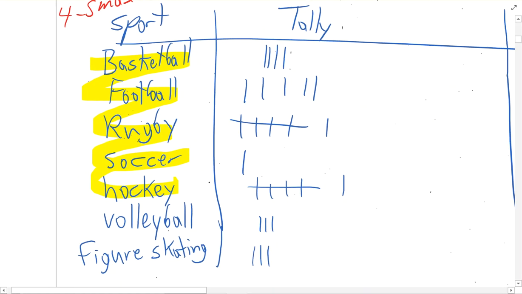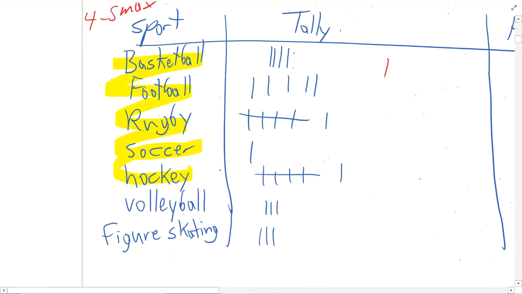So you can see from the tally chart, all you're going to do is do your ticks. So 1, 2, 3, 4. At 5, you cross. 6, 7, 8, 9, 10 you cross. So these are groups of 5. You would have 4, and then the 5th one crosses it out, okay? So that's how you do your tally chart.